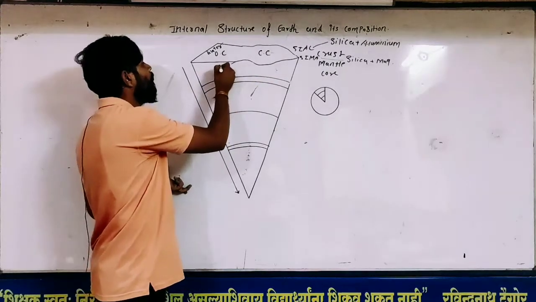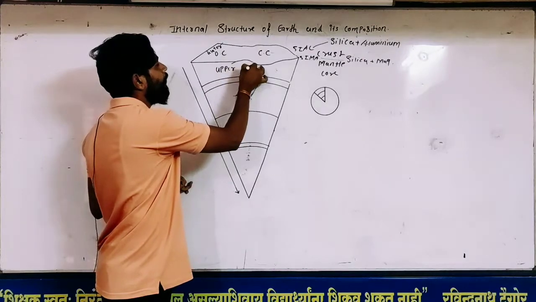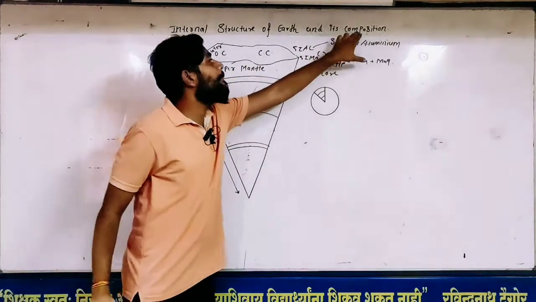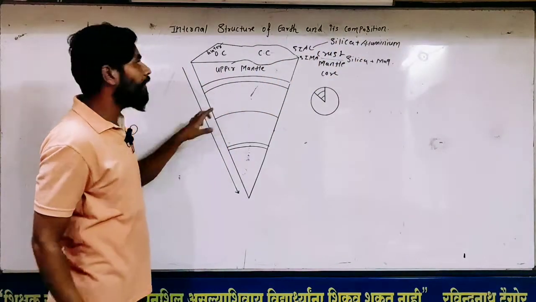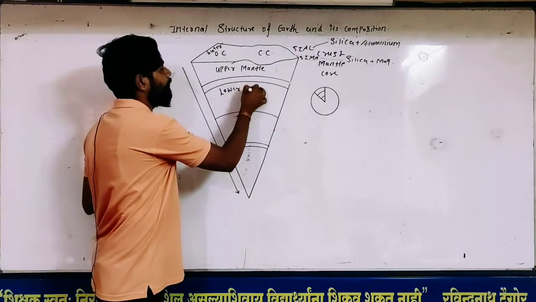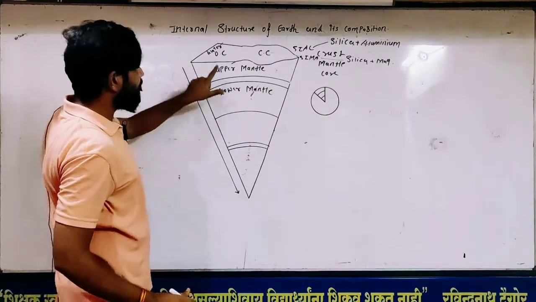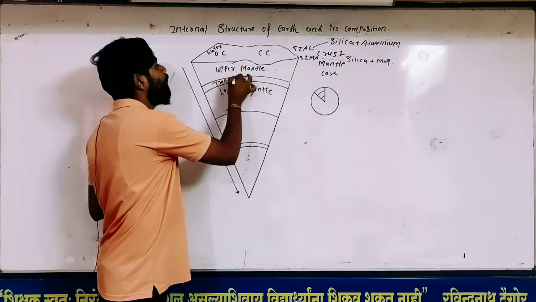Now below that there is the upper mantle. Today we focus on composition. What is the composition of upper mantle? What is the composition of lower mantle? There is a lower mantle, and in between the upper mantle and lower mantle there is a transition zone.